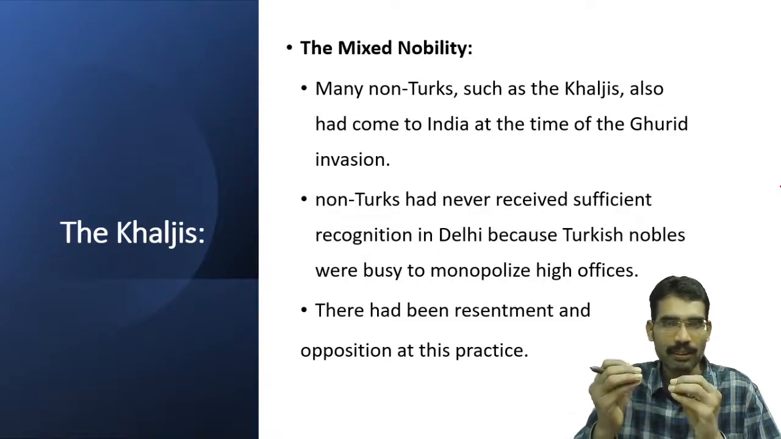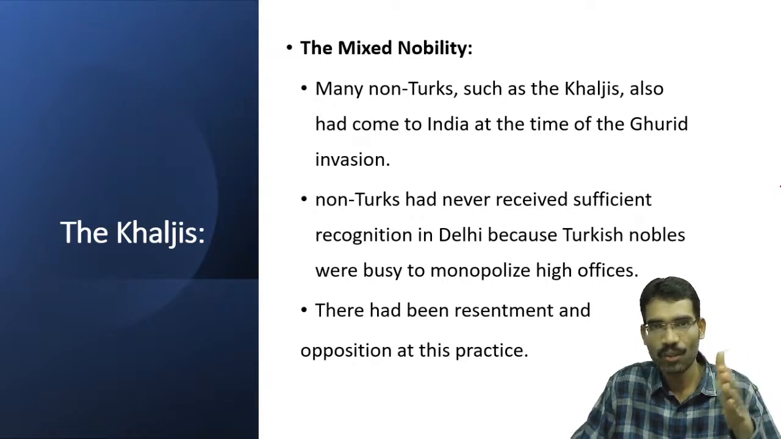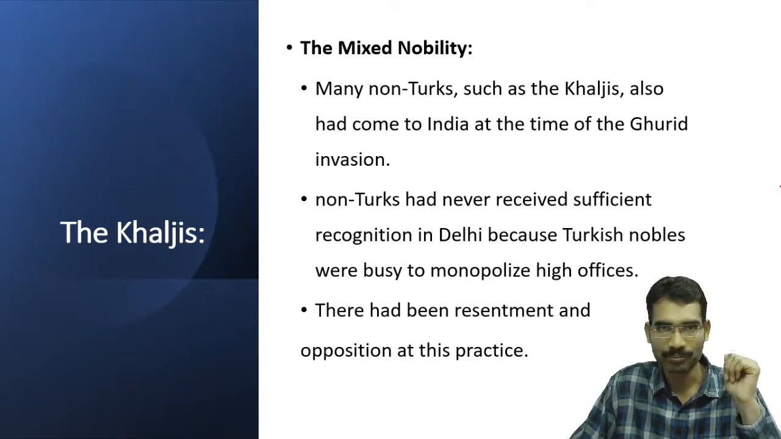The Khaljis immediately followed the slave dynasty. In the slave dynasty, who are the important rulers? Qutbuddin Aibak, Iltutmish, Rajia Sultana, special focus should be there on Rajia Sultana, and Balban. They tried to establish a strong and independent Delhi Sultanate, which is independent from the Central Asian kingdoms.